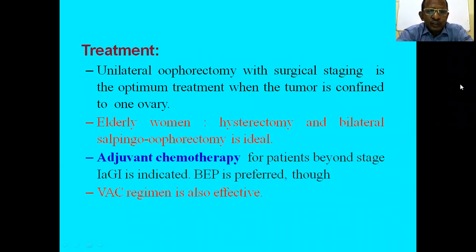And adjuvant chemotherapy should be given, meaning after surgery, chemotherapy should be added. Adjuvant chemotherapy for patients beyond stage 1A, grade 1 is indicated. And BEP is the preferred combined chemotherapy. And also VAC regimen can be used.